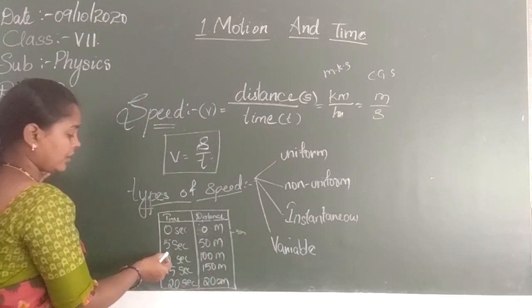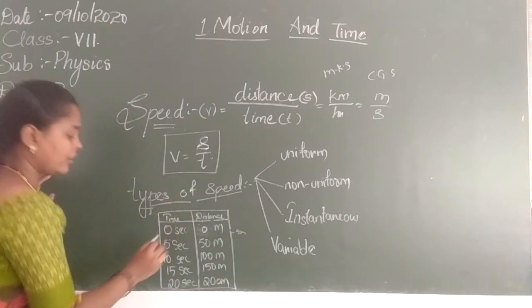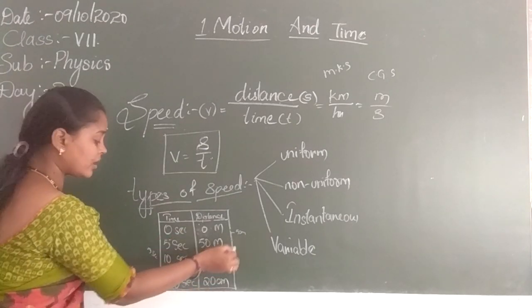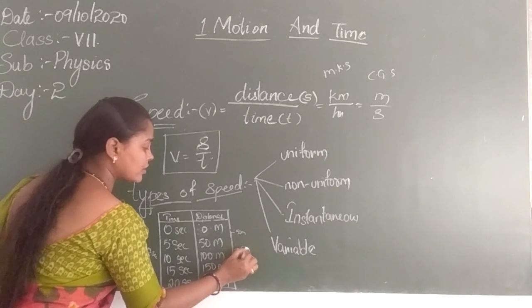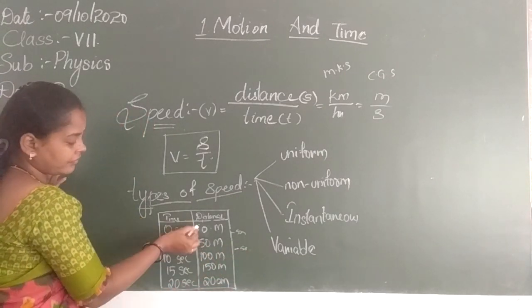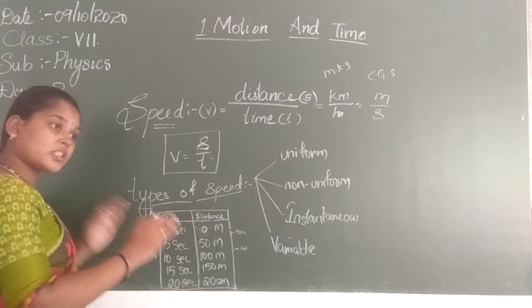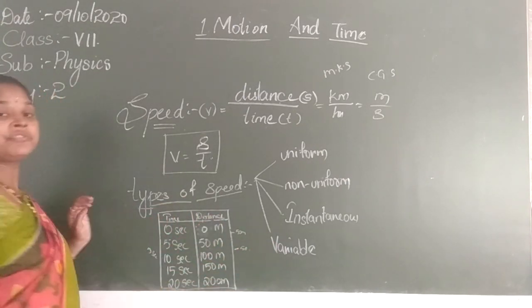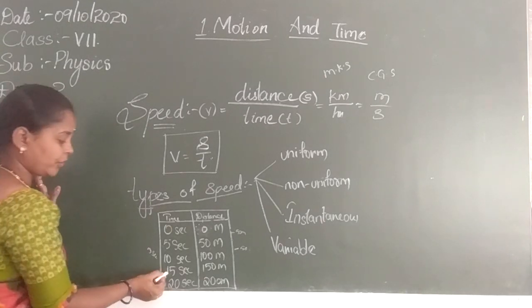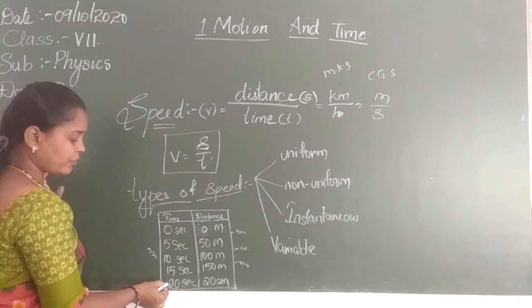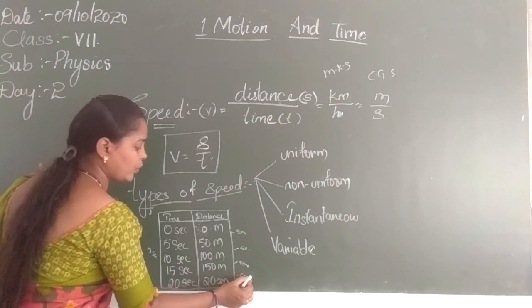Yes or no? Again from 5 to 10 seconds, 5 seconds of time is consumed, and how much distance has it travelled from here to here? Again 50. Yes or no? From 0 to 50 it is travelling 50 meters. From 50 to 100, how much distance has it travelled? 50 meters. In the same way, from 10 to 15, again 50 meters. Again from 15 to 20, again 50 meters.